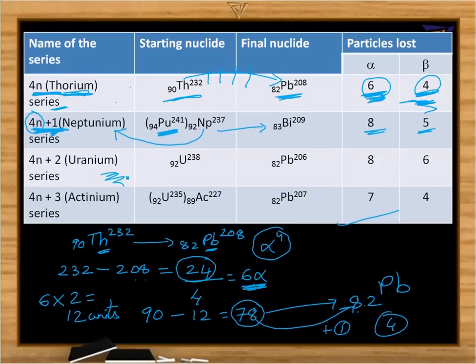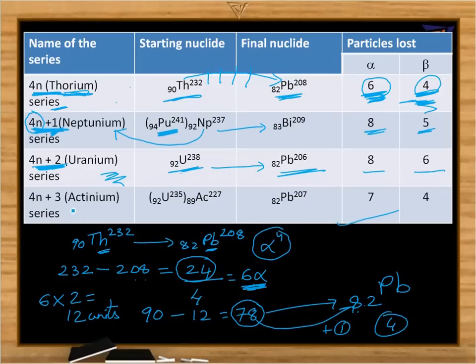Then the next one, the uranium series, is called the 4n plus 2 series. It starts with 92 uranium 238 and ends with 82 Pb 206. And in this process, 8 alpha particles and 6 beta particles are lost.